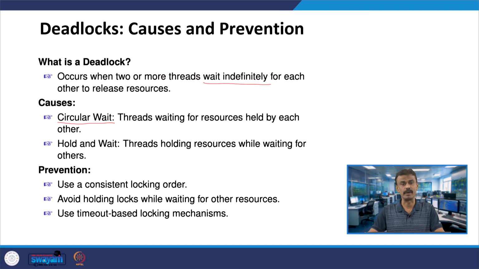Another one is hold and wait: threads which are holding resources while waiting for others. So these are the causes of deadlock. One is circular wait, another one is hold and wait. How do you prevent this? We have to use a consistent locking order. When you use a consistent locking order, we can prevent it. Deadlock can also be avoided by not holding locks while waiting for other resources, or we can use timeout-based locking mechanisms. So, this is about deadlock.